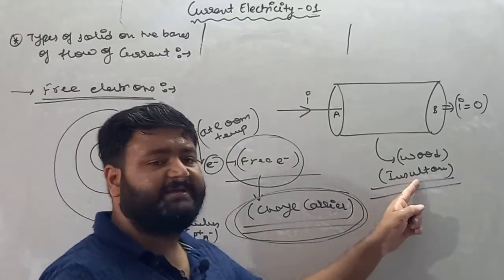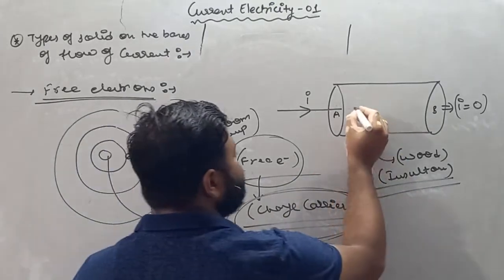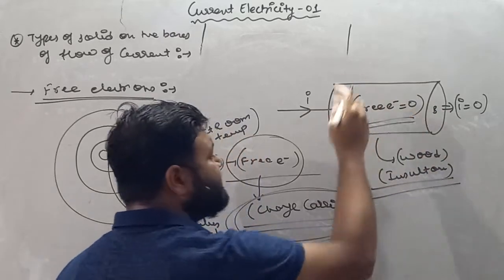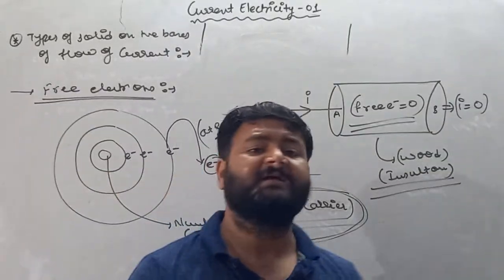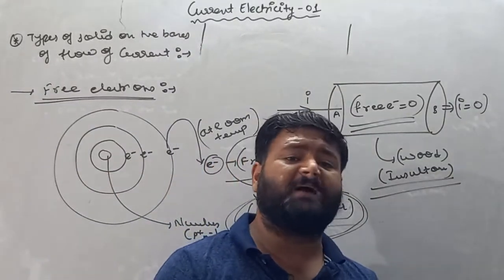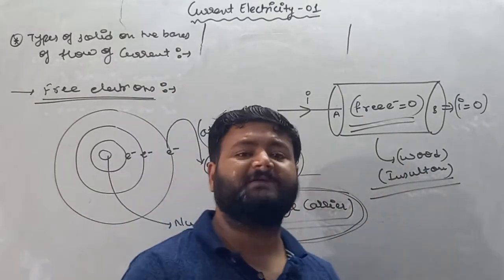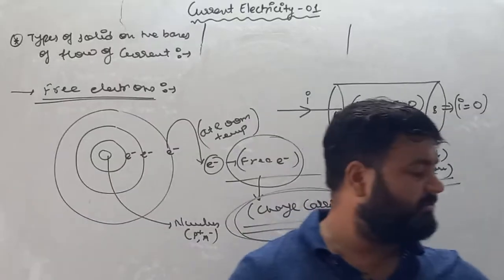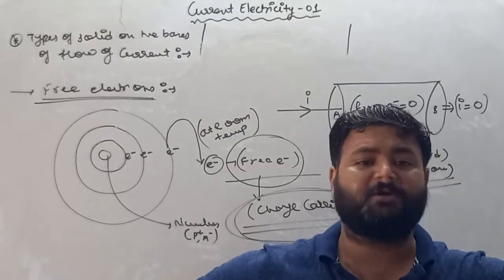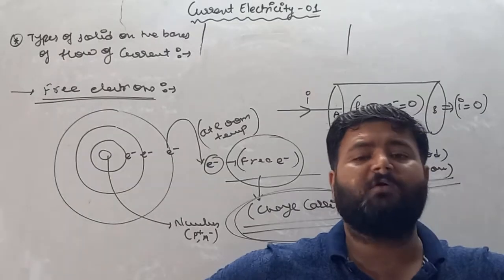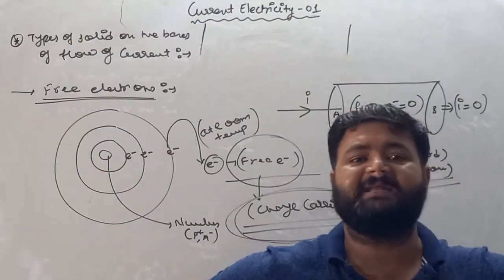So in an insulator, the number of free electrons is 0. If no charge carrier is present in an insulator, then current cannot pass over the insulator. So we'll say an insulator cannot conduct electricity, or we can say an insulator cannot allow electricity to pass over them because no free electrons are present in the insulator.